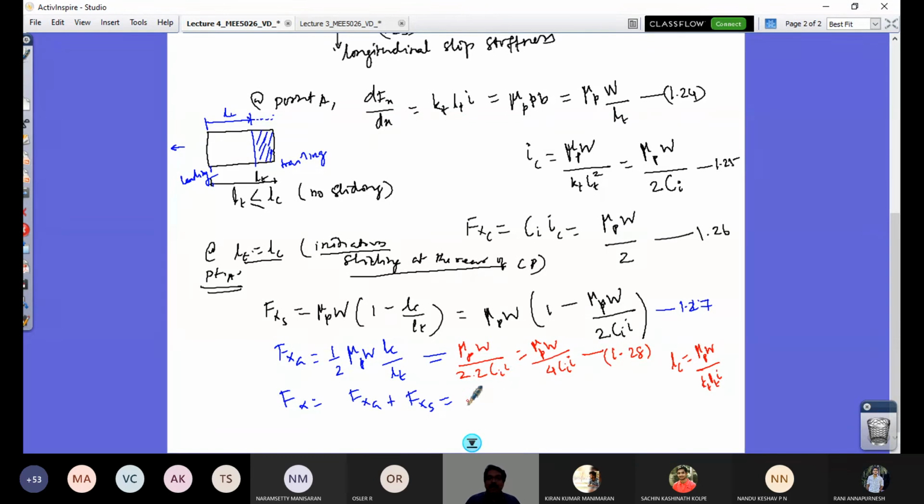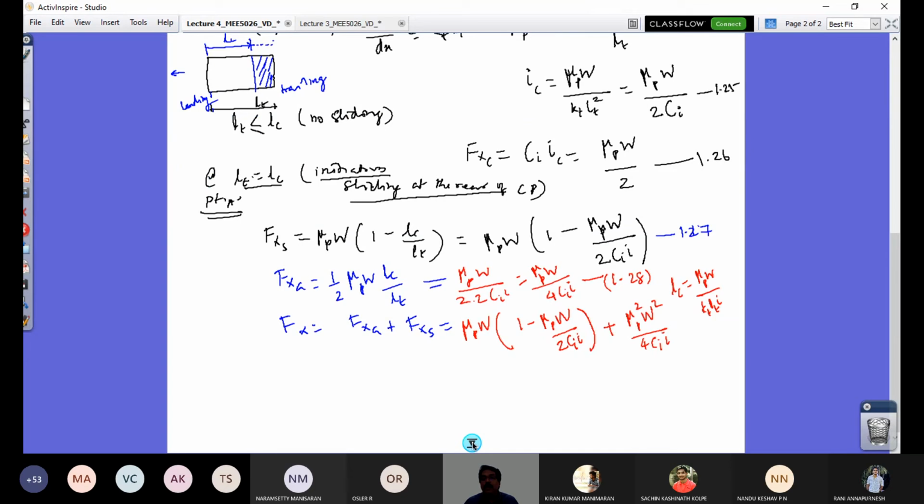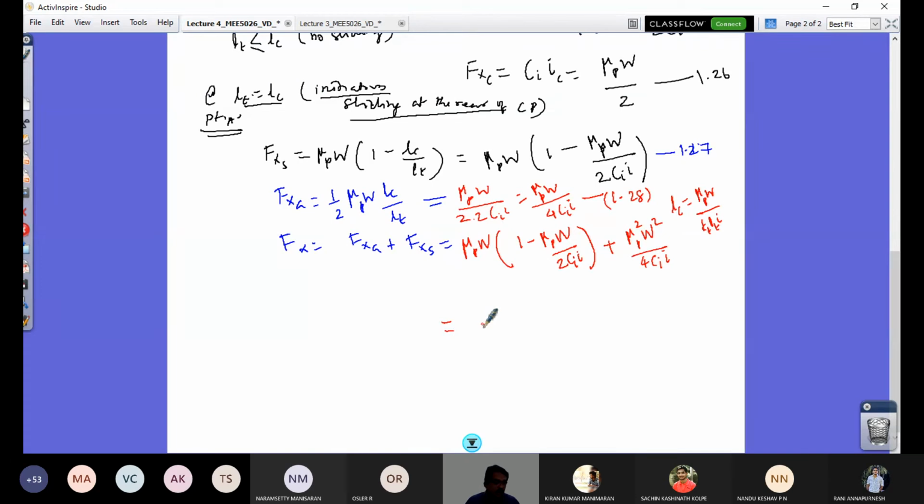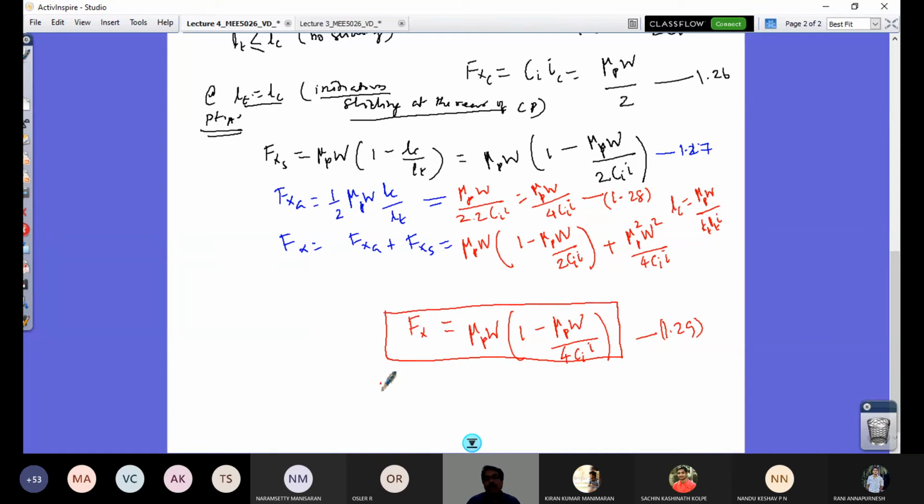If I do that and take mu P times W out, I will have 1 minus mu P W by 2 Ci into I, plus mu P times W squared by 4 Ci into I. I do some manipulation here, and then I can rewrite this equation as mu P times W within bracket 1 minus mu P times W by 4 Ci into I. That's equation 1.29 as per the textbook, and that's my Fx.